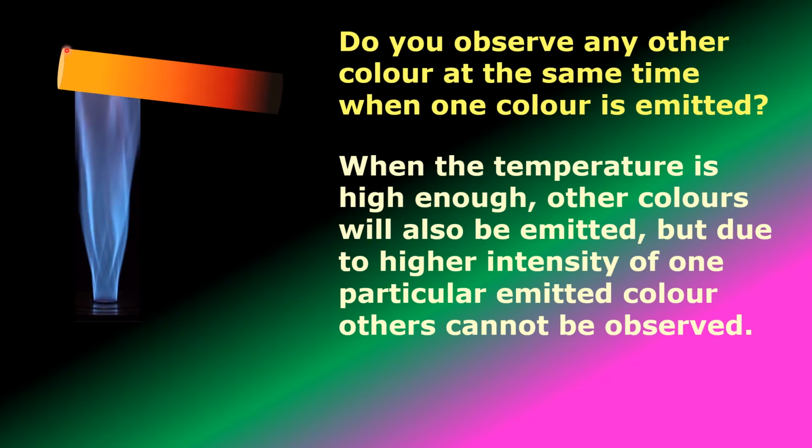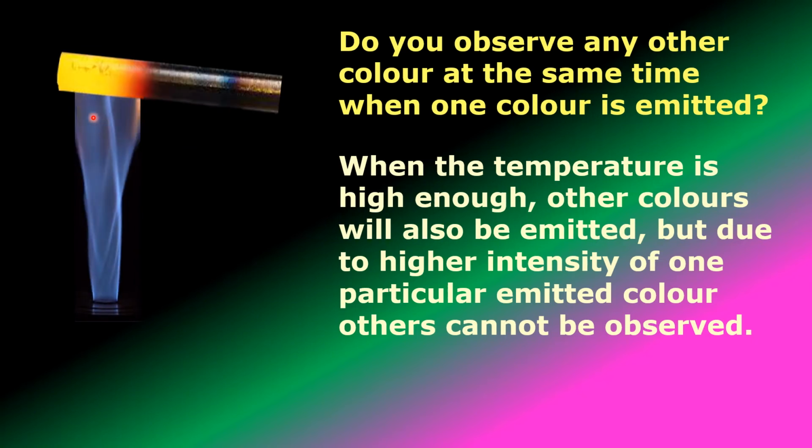Next it turns orange. Now you can observe here, apart from orange color light, red color light is also being emitted by the iron rod. But the intensity of orange color is more. For that reason, we cannot observe red color clearly. Next you see here yellow color is being emitted, and here red color is also there. That means at one particular time